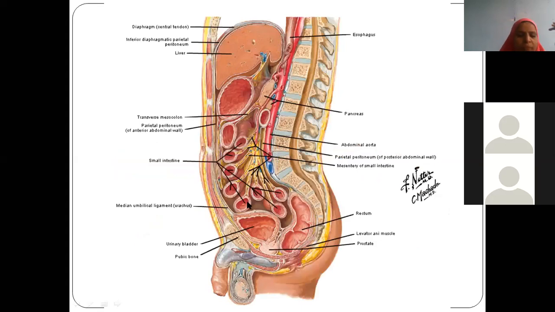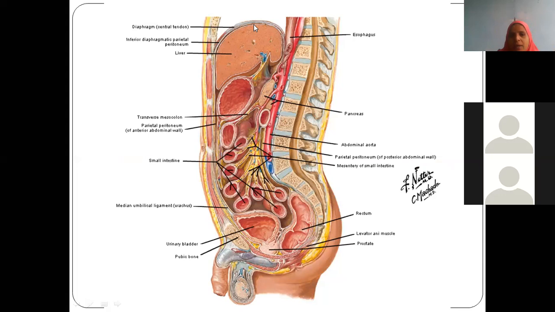Now, why did I keep this slide? We have studied this very well when we were doing peritoneum. So where to start the peritoneal reflection? Umbilicus. How should we start? Ligamentum teres. The ligamentum teres continues and goes between the two lobes of the liver like the falciform ligament. The falciform ligament goes under the surface of the diaphragm, isn't it, to form coronary ligaments?